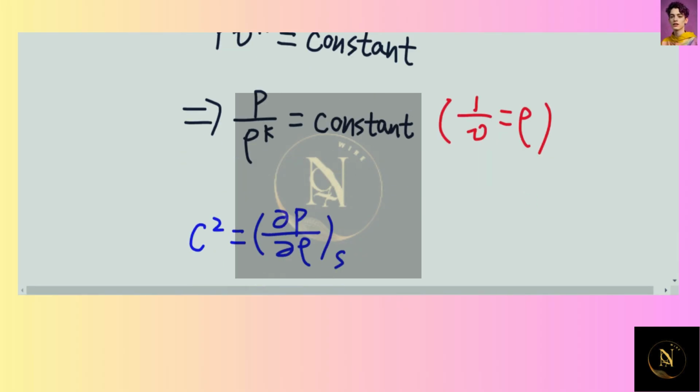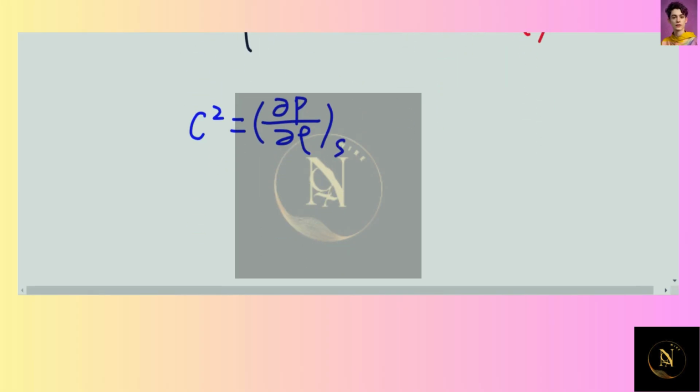So from the book, we know the definition of the speed of sound is C squared equal to del P over del rho, which is constant. P here is the pressure, rho here is the density. So therefore, let's take a look at the partial differentiation of del P over del rho, which is